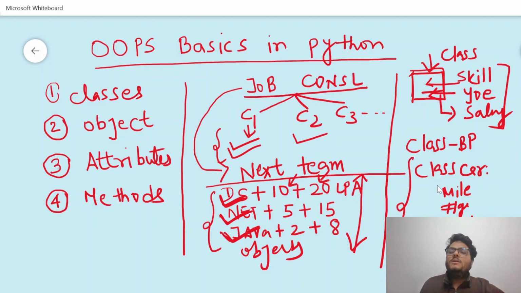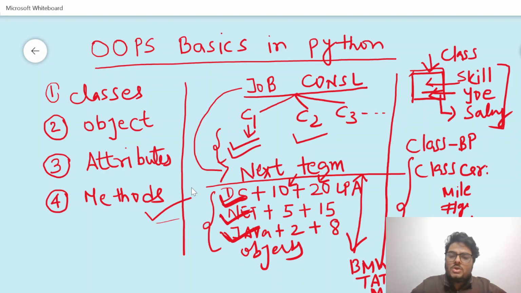Tomorrow from this class I can create a BMW car object, I can create a Tata object, I can create a Maruti object. So classes are nothing but blueprints to create objects. Objects will have individual properties or attributes. And what are methods? Methods are loosely you can call it a function. Since you are starting in object oriented programming, I will say you understand method just as function. There are some differences which I will discuss later, but for now you can just think of methods loosely as functions.